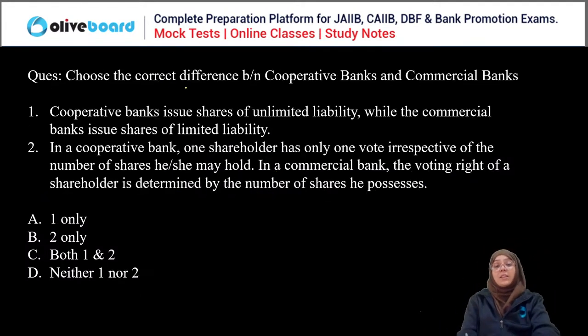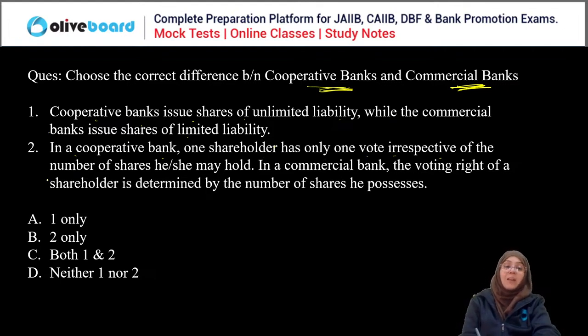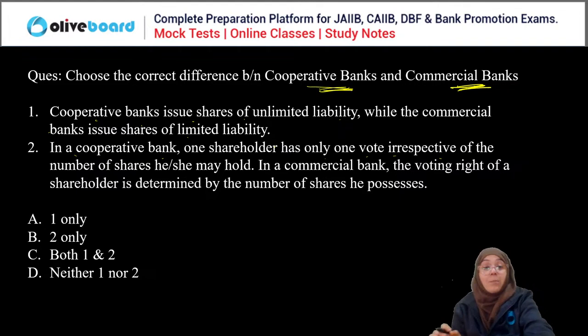Now next question. We have to choose the difference between cooperative banks and commercial banks. First, cooperative banks issue shares of unlimited liability, whereas commercial banks issue shares of limited liability. In a cooperative bank, one shareholder has only one vote, irrespective of the number of shares he or she may hold. In a commercial bank, the voting right of a shareholder is determined by the number of shares he possesses.